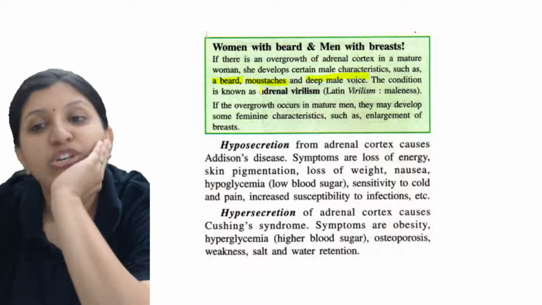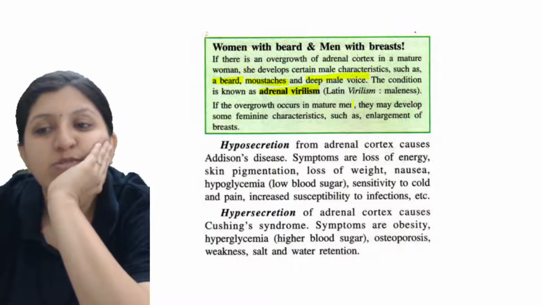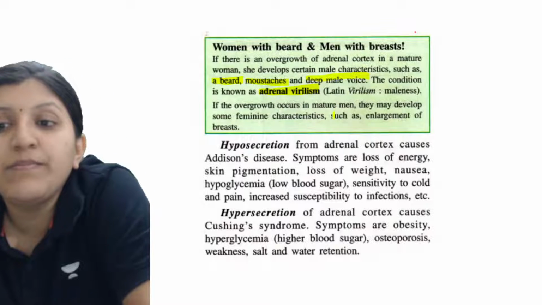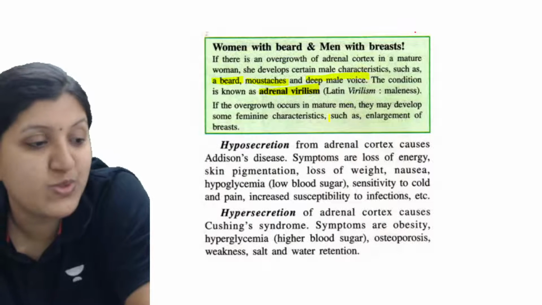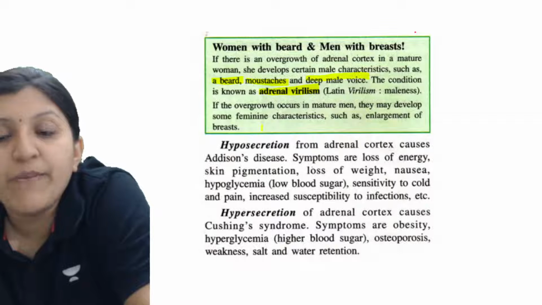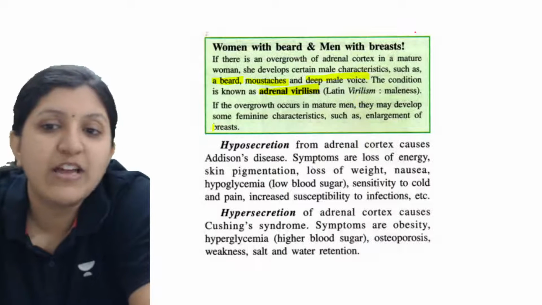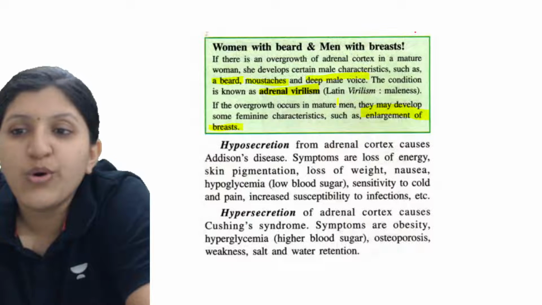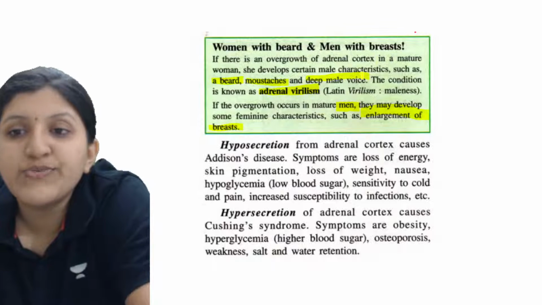This condition we call adrenal virilism, that is maleness. If the overgrowth occurs in mature men, they may develop some feminine characteristics, that is, enlargement of the breast can be seen. This is in case of men, and this is for whom?